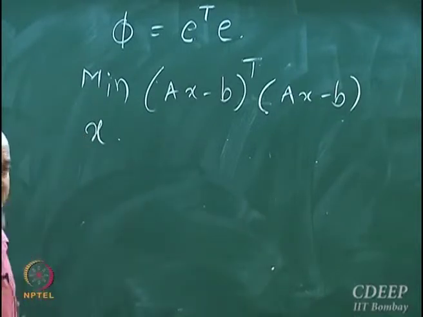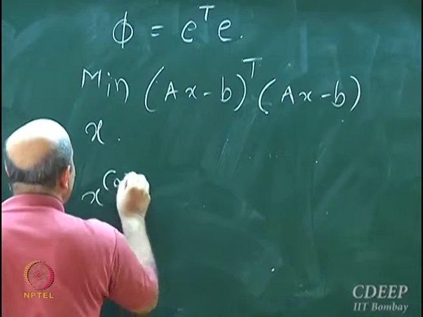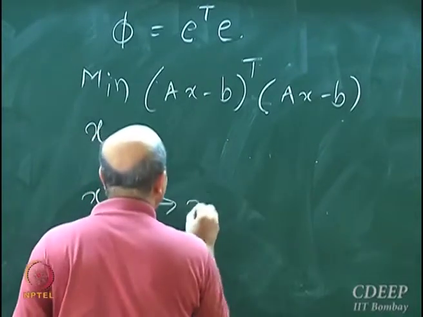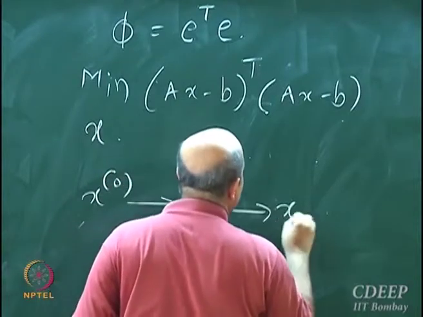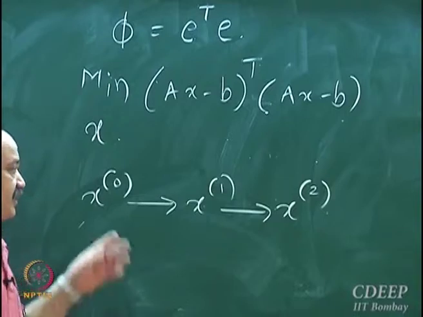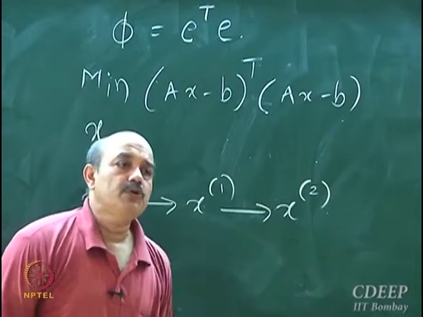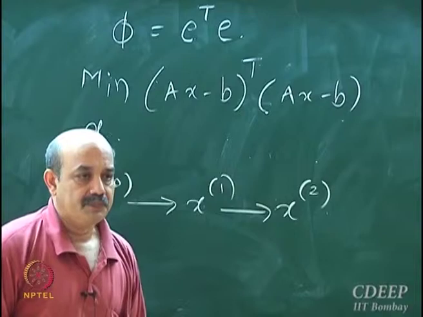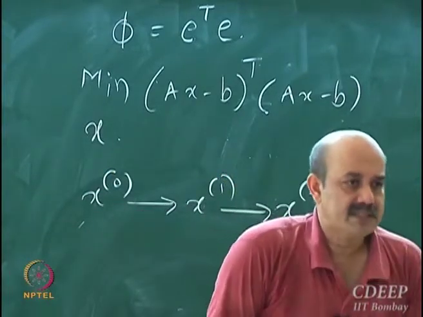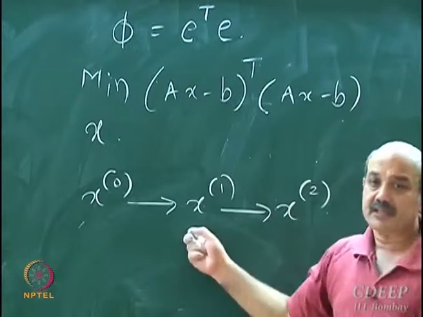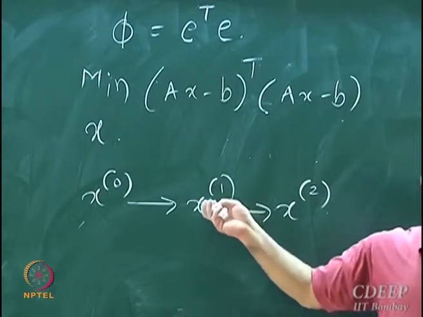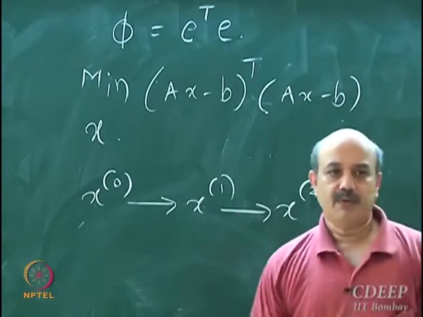I want to guess x0, and by some method I want to go to x1, then I want to go to x2, and so on. And then I want to see whether this iteration converges. We are going to use what is called the gradient search, one of the fundamental methods in optimization. So we'll look at gradient search, and then there is one more method called conjugate gradient search, which we'll look at next. That is one thing which I want to do.